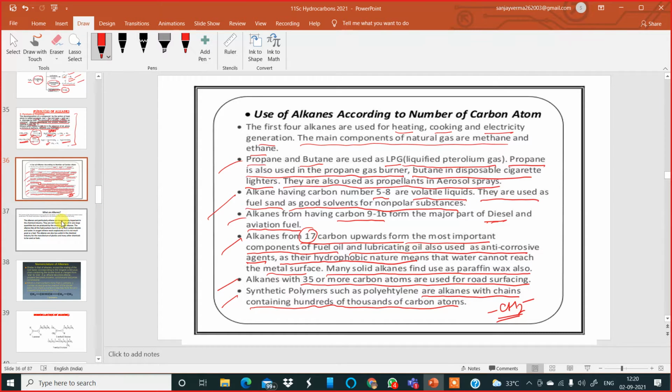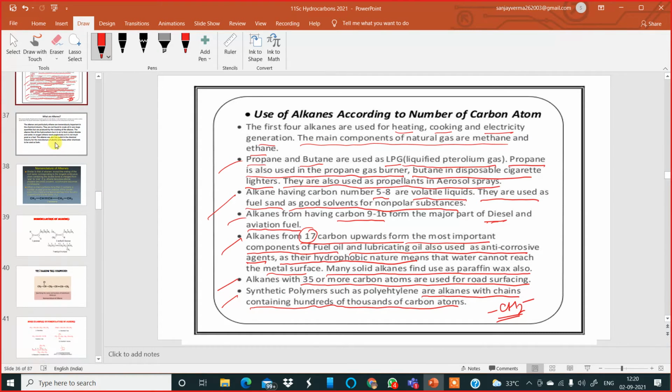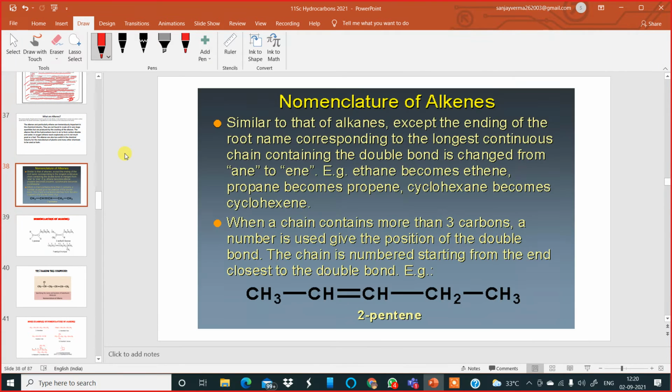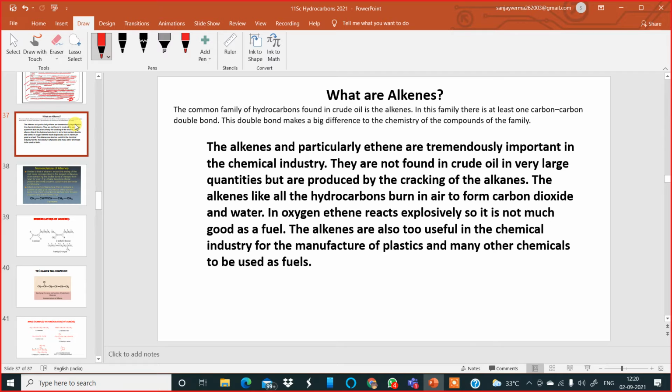Now we move to the next part of the chapter, that is the second homologous series of hydrocarbons, which is called alkenes. Now the first question is, what are alkenes? Alkenes are the second homologous series of hydrocarbons. The common family of hydrocarbons found in crude oil is the alkenes. Alkenes are also known as olefins, oil forming, I believe you remember.